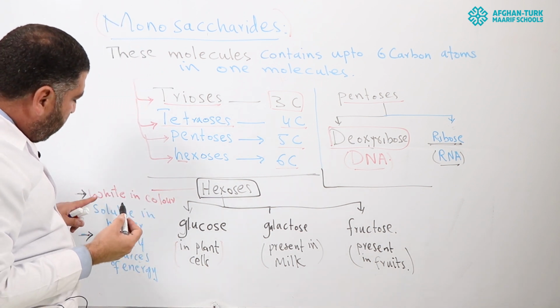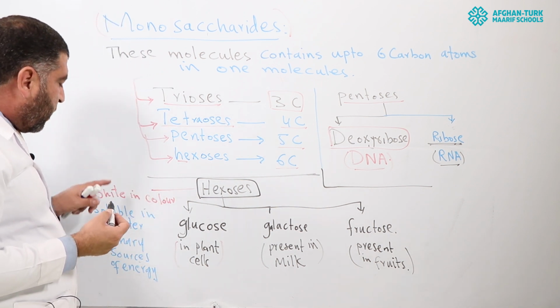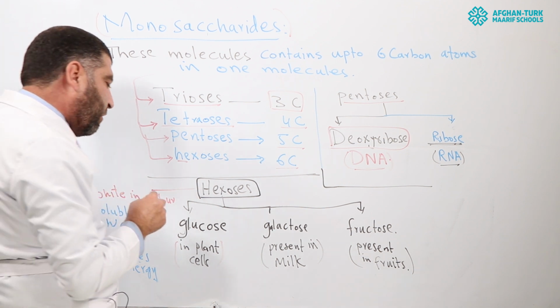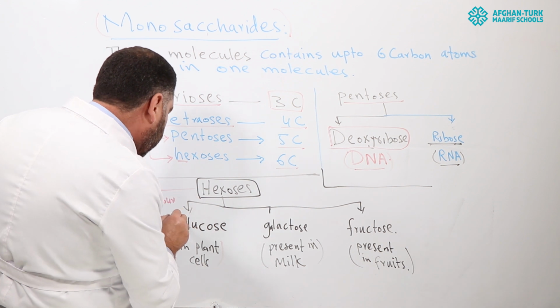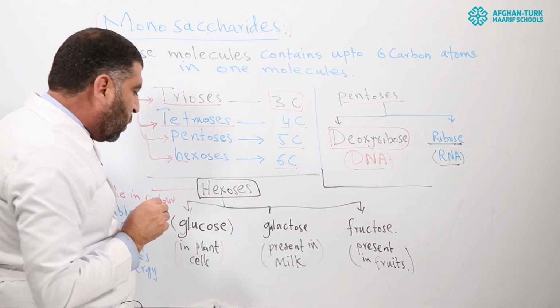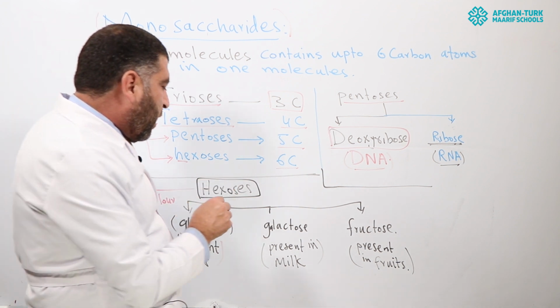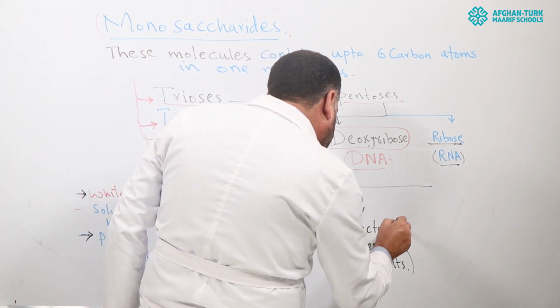So soluble in water, primary source of energy, and white in color. Now hexoses are divided into many groups, but three are very important. First one is glucose molecule, and second one is galactose molecule, and third one is fructose molecule.